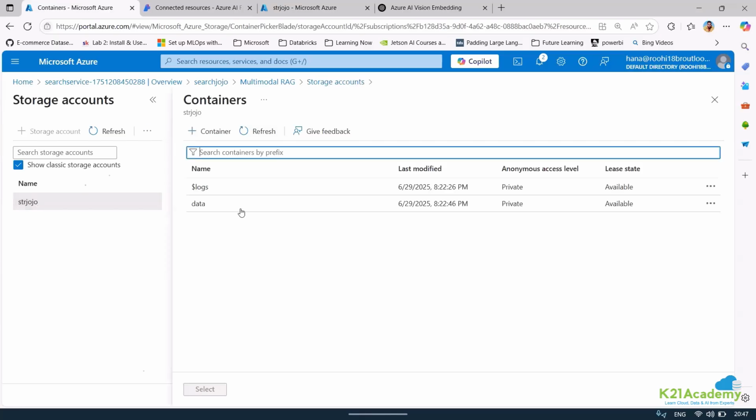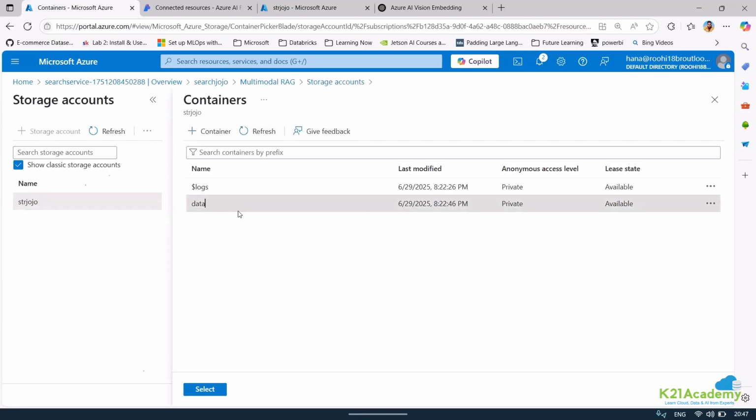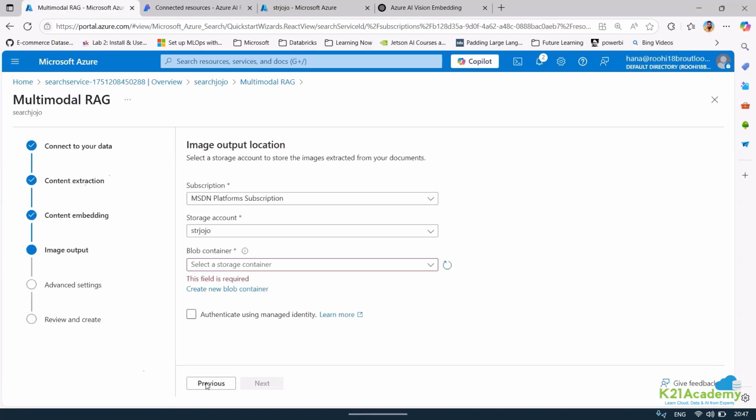I have a storage. There is some issue there. I have a data container. I'll just select that container, right? Why will I create another? Hmm, there is some UI issue. Apart from that, I do not see anything else.